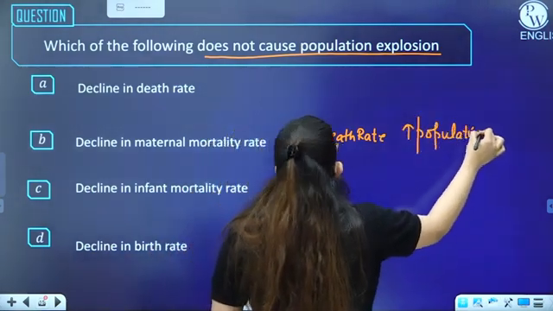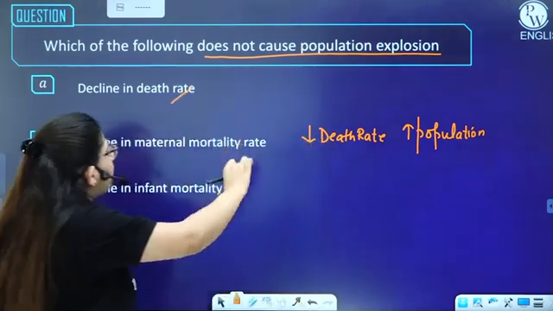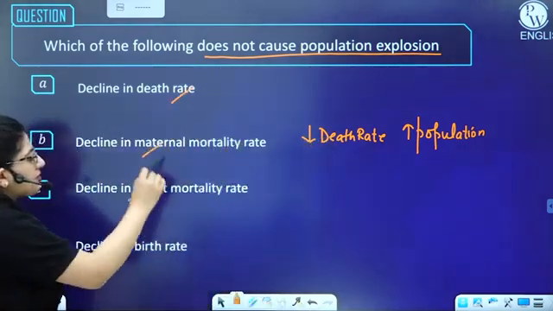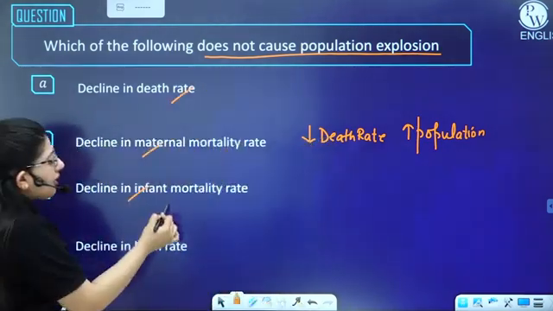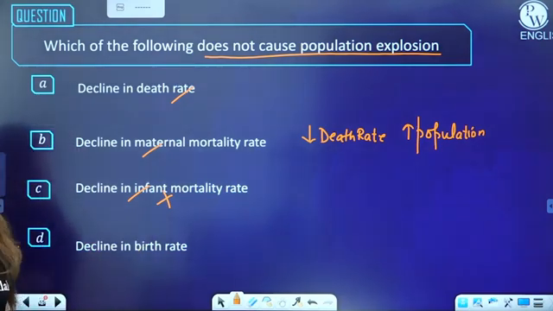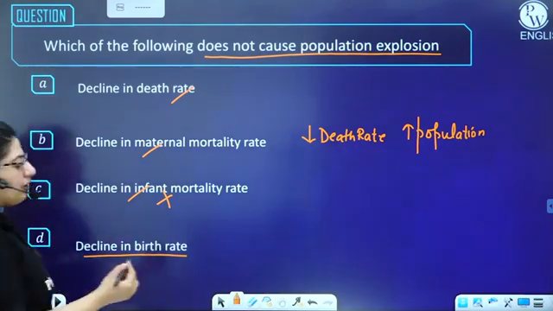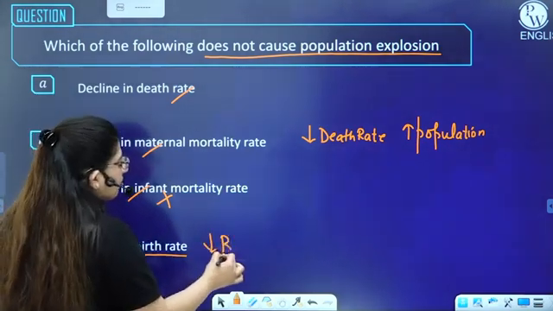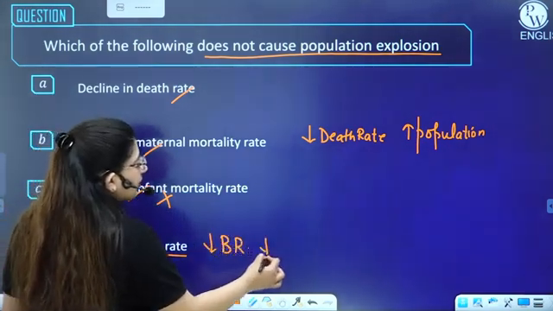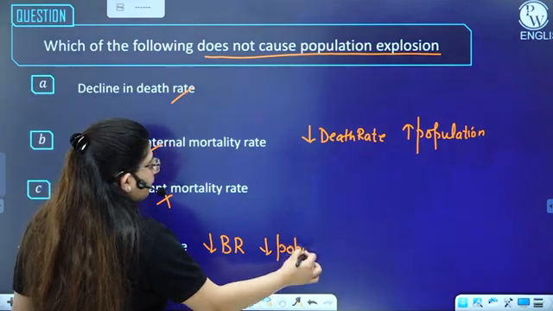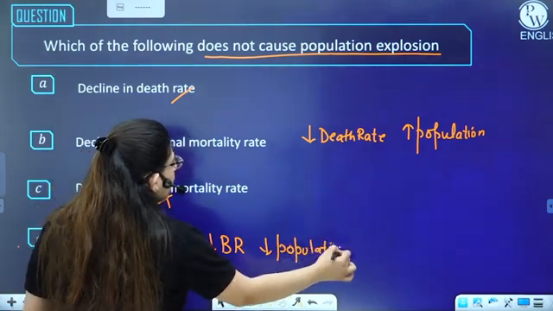So a decline in death rate, maternal mortality rate, and infant mortality rate are actually going to increase the population. But the one which is not going to increase the population is less birth rate. That means fewer people are being born, so there is less population. I hope you can do these questions.